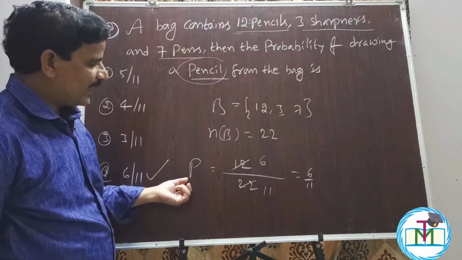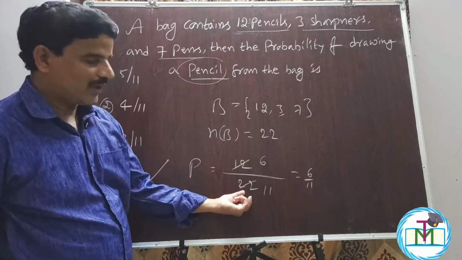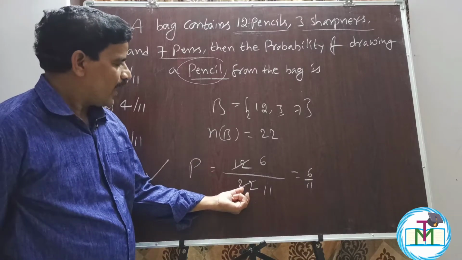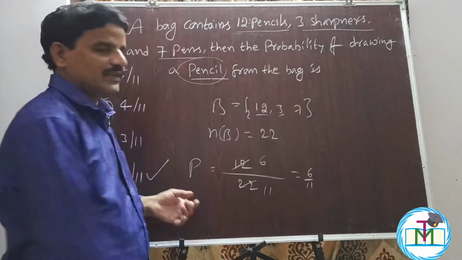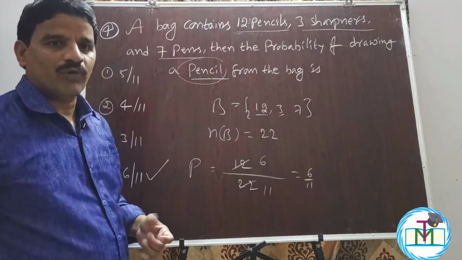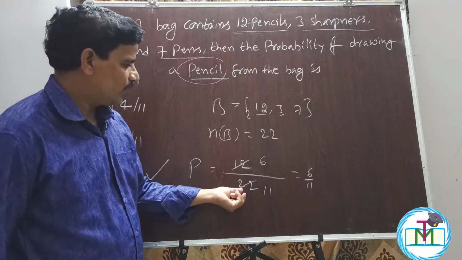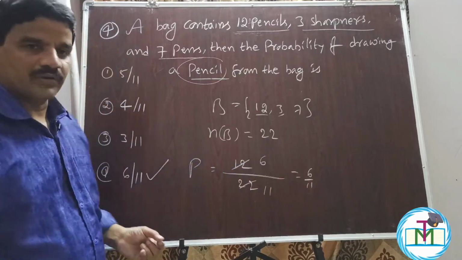So probability of getting a pencil is equal to total number of items, which should be written at the denominator, and how many items are favorable to get a pencil? There are 12 pencils. From those 12 pencils only we should get 1 pencil. Therefore 12 by 22, which is 6 by 11, option 4 is the right answer.